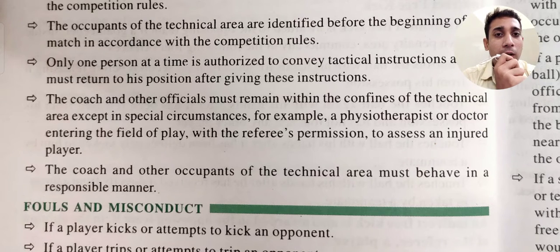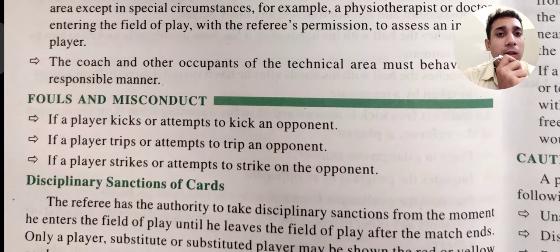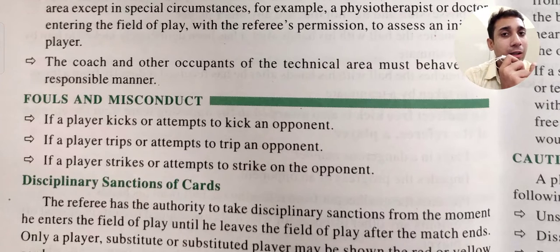Thereafter, what are fouls and misconduct? If a player kicks or attempts to kick an opponent, it is called a foul. If a player trips or attempts to trip an opponent, it is called a foul. If a player strikes or attempts to strike an opponent, it is called a foul.